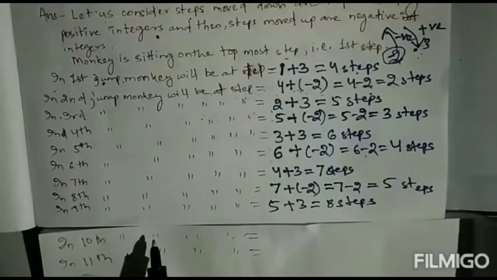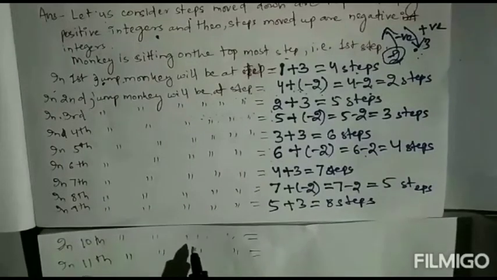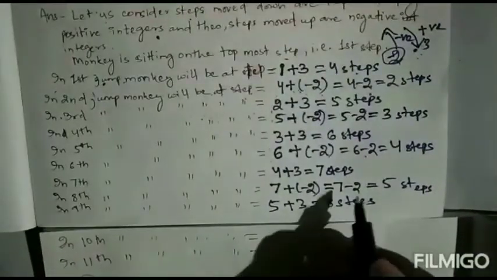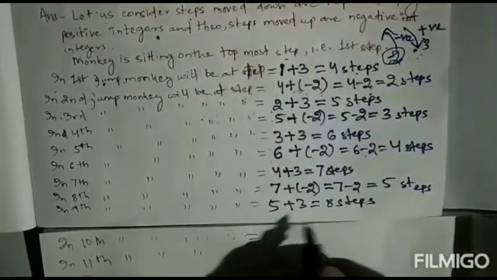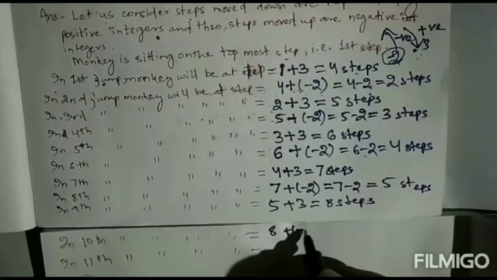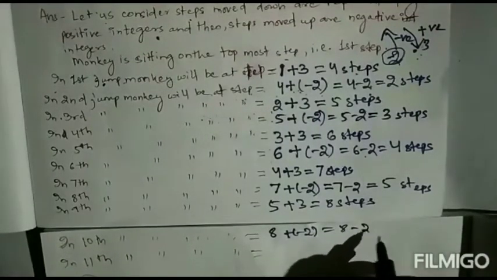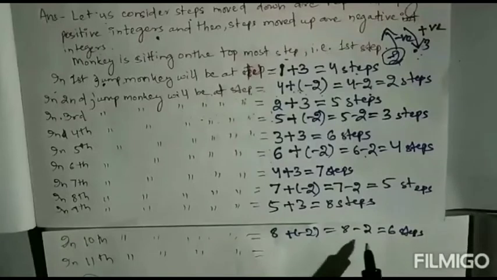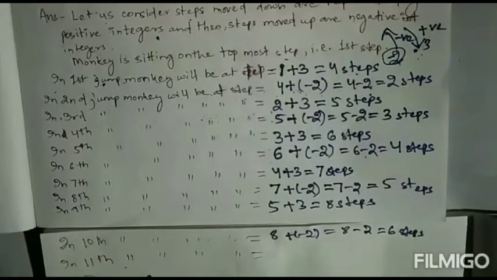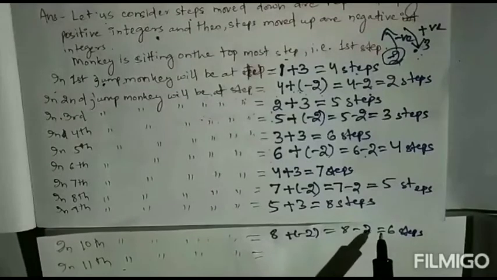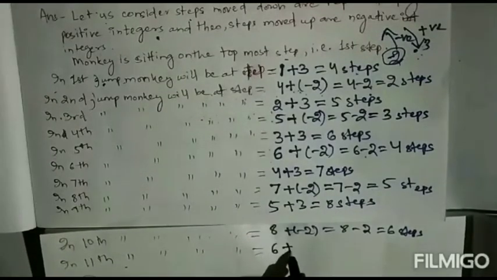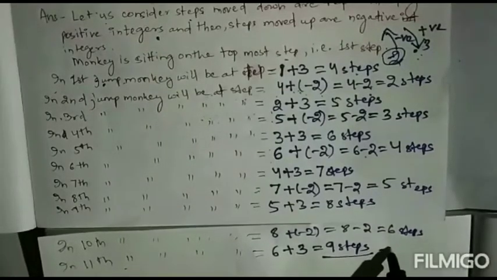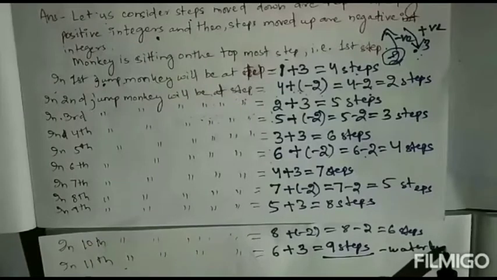On the 10th jump it goes up 2 steps: 8 minus 2 equals 6 steps. In the 11th jump it goes down again: 6 plus 3 equals 9 steps. So he has come to the 9th step where the water level is.